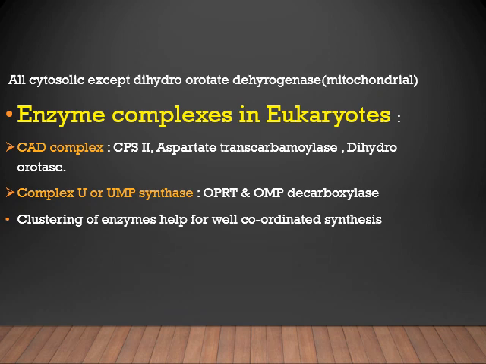And one more mechanism for the regulation of pyrimidine metabolism is the arrangement of enzymes, that is, the clustering of enzymes. All the enzymes except dihydroorotate dehydrogenase, which is present in mitochondria, are in the cytoplasm. Their arrangement as a complex helps in the well coordinated synthesis of pyrimidine nucleotides. We know the complexes in eukaryotes, like the CAD complex, which consists of CPS2, aspartate transcarbamylase and dihydroorotase, and the second complex, complex U, which consists of OPRT and OMP decarboxylase enzyme.